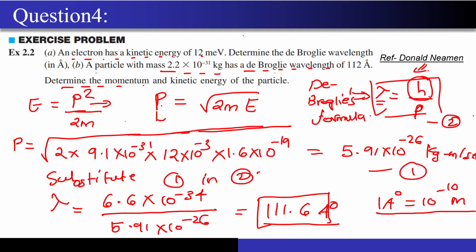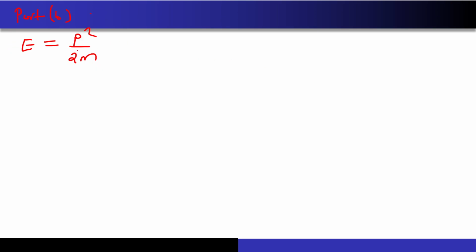So what is the formula for kinetic energy? P square by 2m. Now let me check. See, they are asking me both things. First they are asking me to calculate the energy, and they are also asking me to calculate the momentum, right? So from the de Broglie formula, what can I write? P is h by lambda.